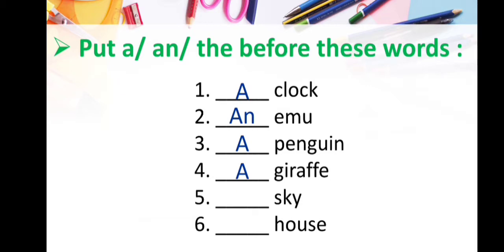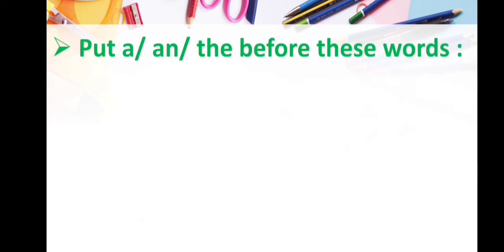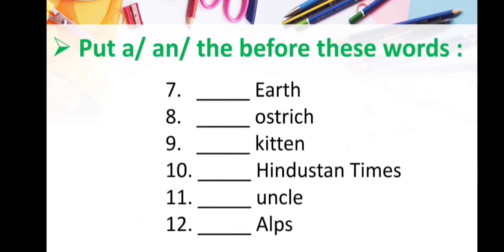The next one is sky, and in the previous slide we have already talked about special and unique things, and sky is one of them. That's why we will use which article here? Yes, the article, the sky. The next one is house, again a singular noun. So here again we will use a article and the answer is a house. The next word is dash earth. Again the unique thing earth, and here we will use which article?